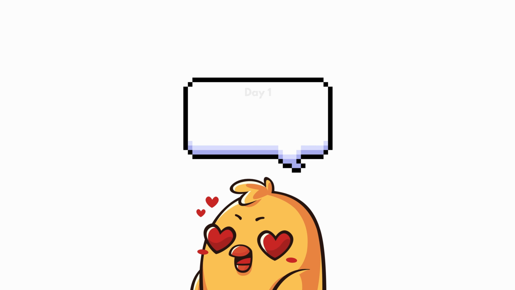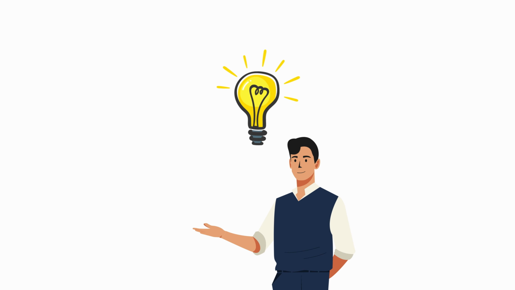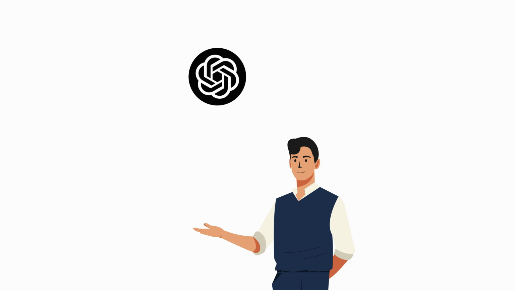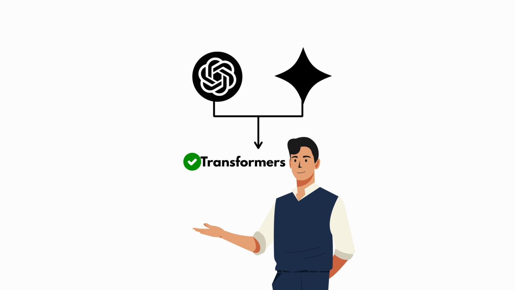And today, we're at day one of our new series, Diffusion versus Transformers. This series will help you understand why text-based models like ChatGPT and Gemini are opting for transformers instead of trying to use diffusion models.